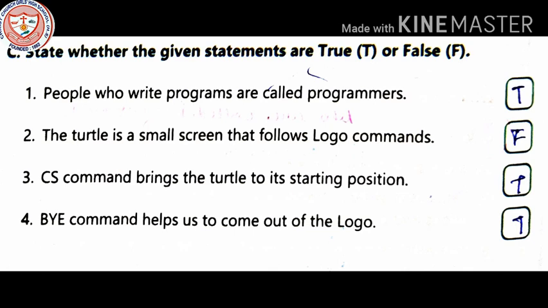The turtle is a small screen that follows Logo commands. False. The CS command brings the turtle to its starting position. That is true. The BYE command helps us to come out of Logo. That is true.